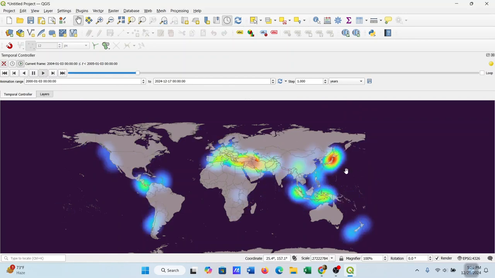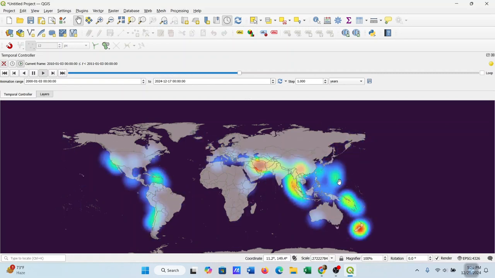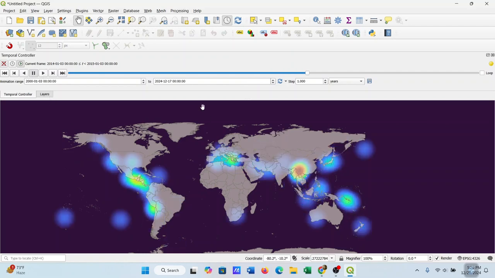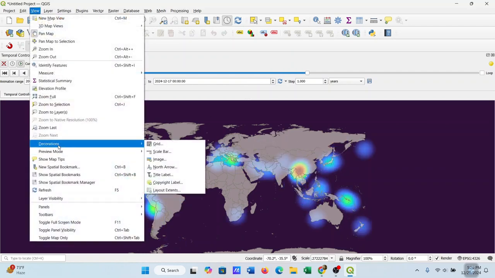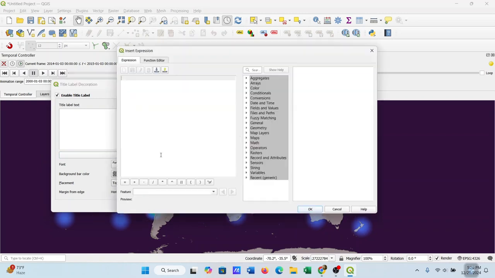So it is showing the yearly change, but we can't understand it because the year is not shown here. So we will add the year. To do that, we'll go to view and then decorations, then title label, and enable title label, and we need to edit an expression.